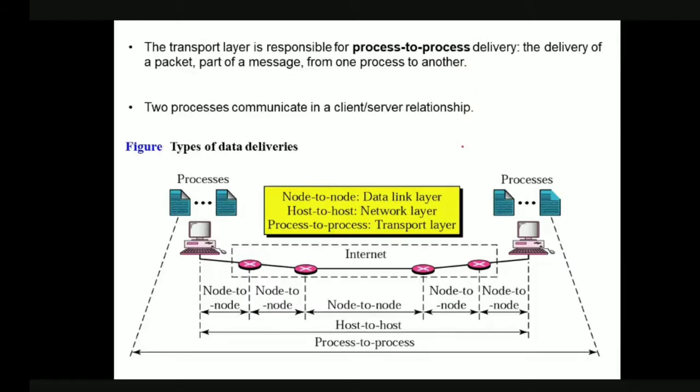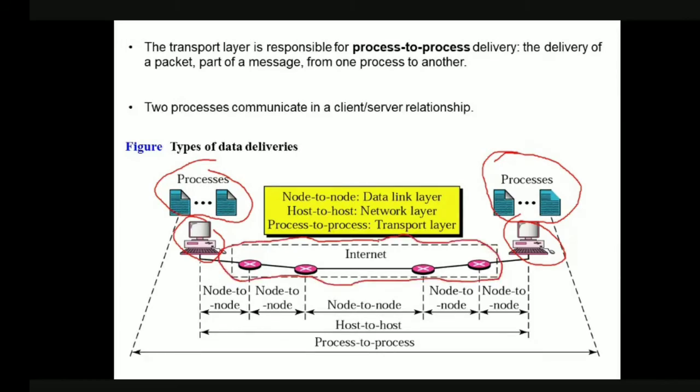If you see here, in this communication we have the source host and this is our destination host. There are n processes present in our source host and n processes in the destination host. This is our internet, which is nothing but a network of networks. In the internet, the data link layer will provide node to node communication, that is from this place to this one, and this one to this one, and this router to this router, and this router to the last host.